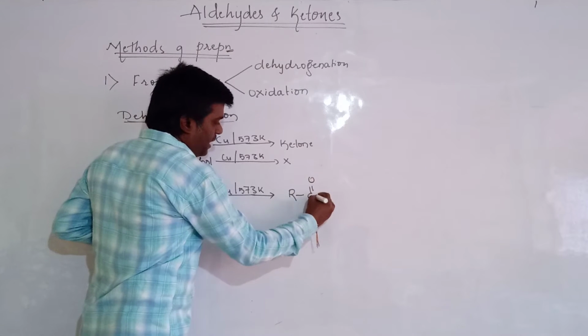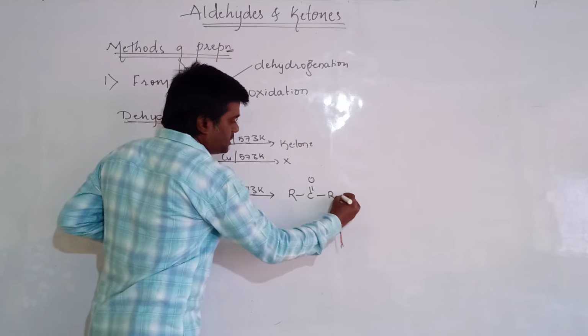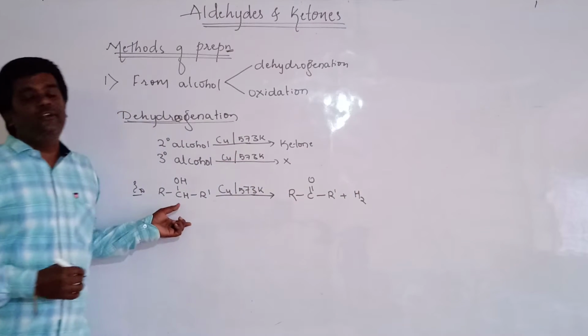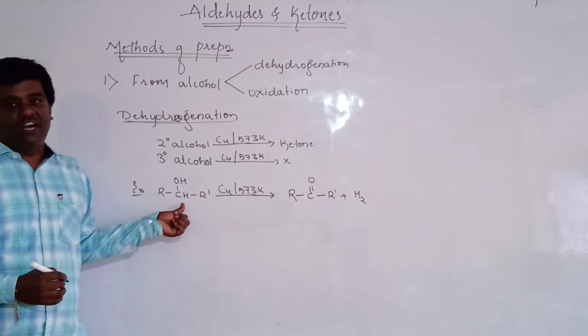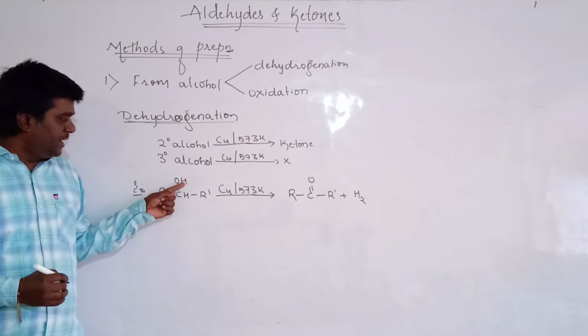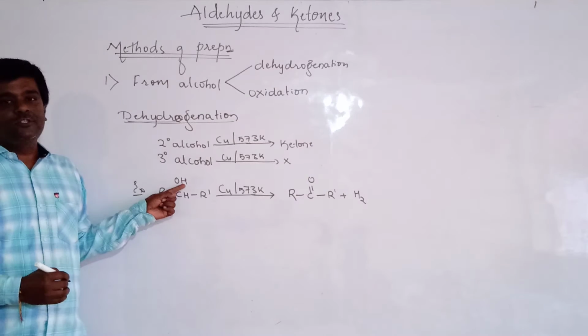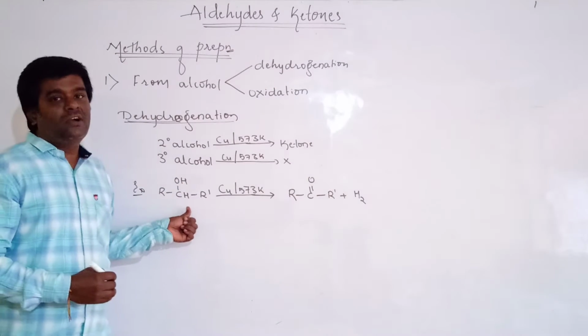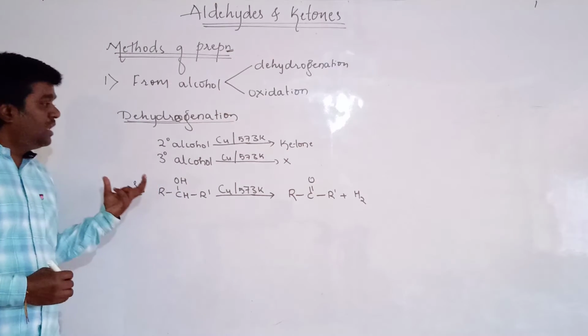The removal of hydrogen will take place from the OH group, and another hydrogen will be eliminated from the alpha carbon atom.